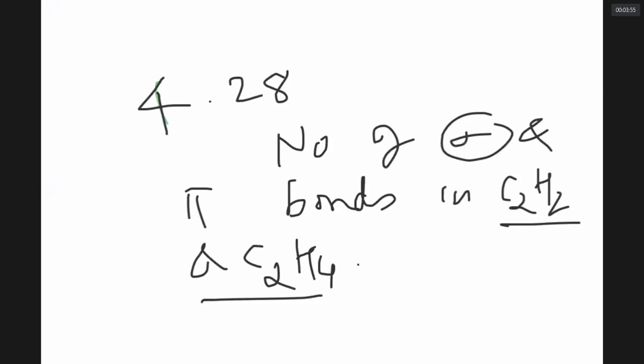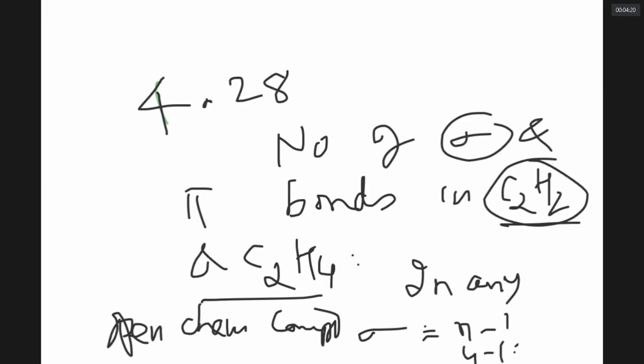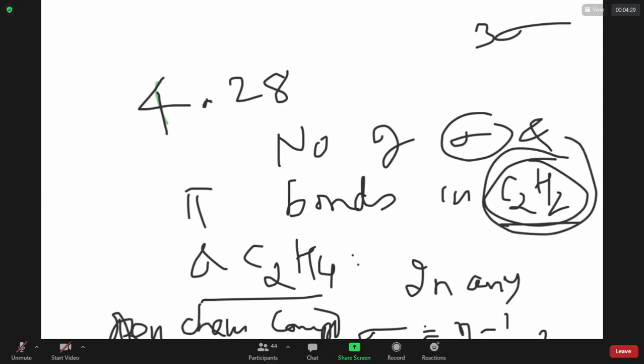We discussed a lot about this, elaborately. In any open chain compound, sigma bonds is equal to number of atoms minus 1. How many atoms does it have? 4. So it has 3 sigma bonds. What is its formula?